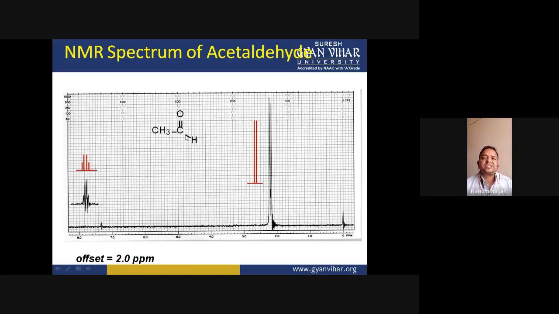This hydrogen, which is attached directly to the carbonyl carbon, is very much deshielded. Why is this so much deshielded? This is because of the anisotropic effect generated by the circulation of pi electron density around this double bond. And this generates a paramagnetic ring current around this proton, which deshields this proton, because the paramagnetic ring current reinforces the applied magnetic field.